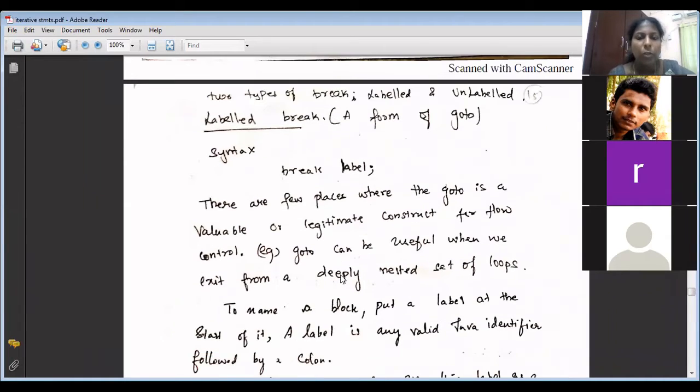Suppose you have one while within another while. There are 5 nestings of while. You wanted to come out of all the loops. If you use break within the inner loop, what happens? It comes out of the inner loop only, isn't it? I want to come out of all the loops. In that case, I will be using break label. It can be useful when we need to exit from a deeply nested set of loops.